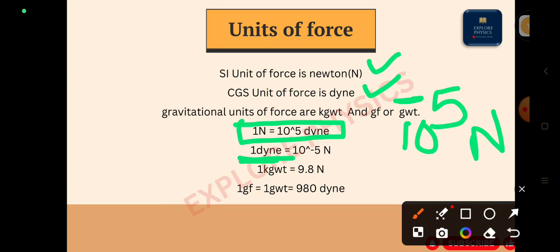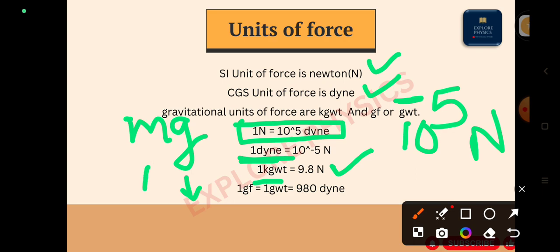Okay. So whenever we are talking about the gravitational units, we must remember that 1 kg of weight. 1 kg of weight means how much? How much acceleration due to gravity acting on the object, m into g. So g is nothing but what? 9.8 meter per second square. And here mass we have already considered, 1 kg. So 1 kg into 9.8 meter per second square, that is nothing but 9.8 Newton.